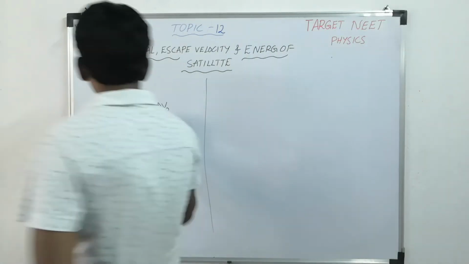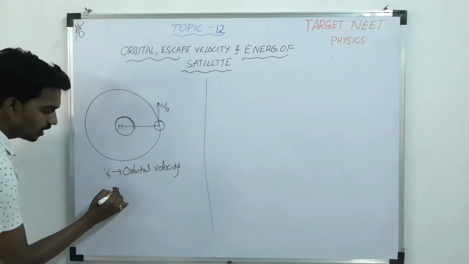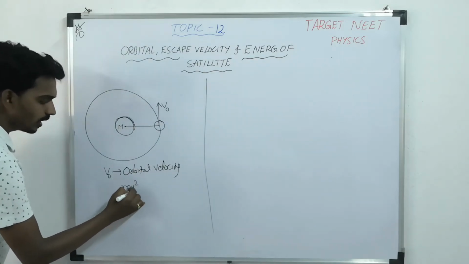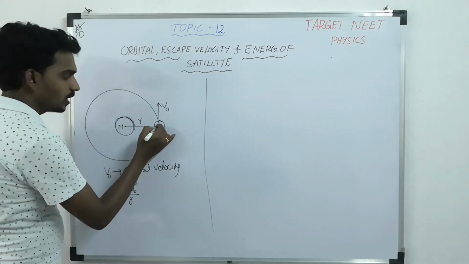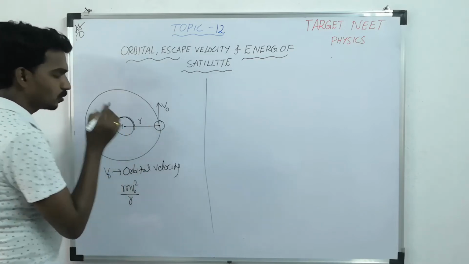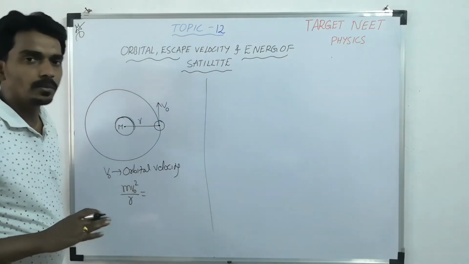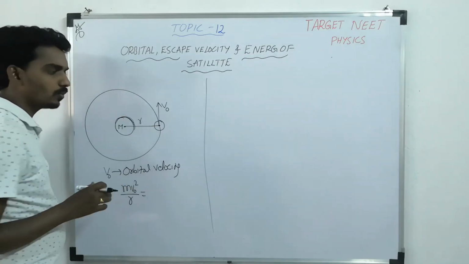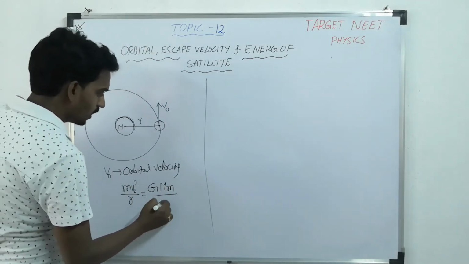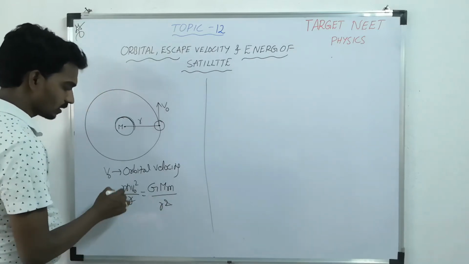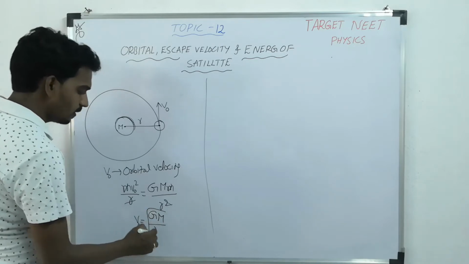So here it is a circular motion, meaning it requires the necessary centripetal force. The necessary centripetal force is mv square by r, where r is the radius of the path, nothing but the distance between the centers of two bodies. This must be provided by some external force. What external force exists here? The gravitational force GMm by r square. r cancels, m cancels. So v naught is under root GM by r.